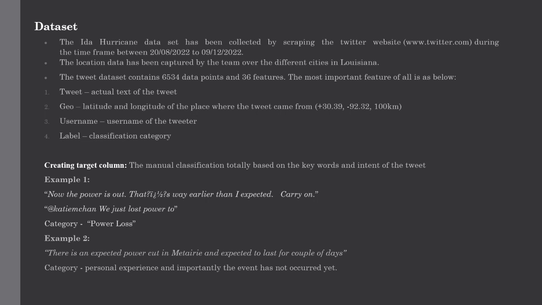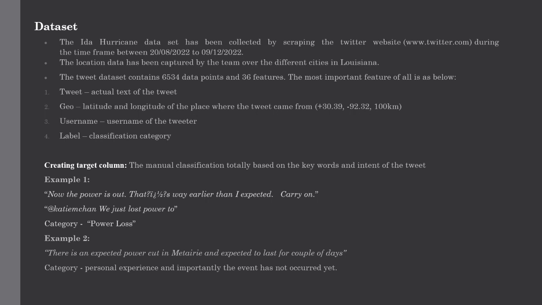This can be used to get rid of tweets made by large media or the government as different to regular people. Label, the classification categories mentioned in the slide before by Navya. Creating the target column. The manual classification of tweets has been made on those classification categories and labels.